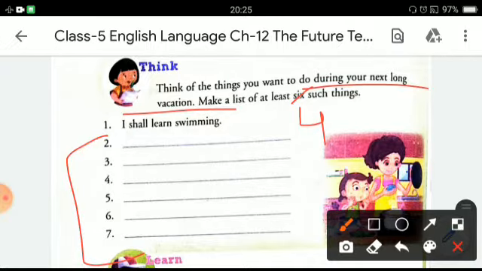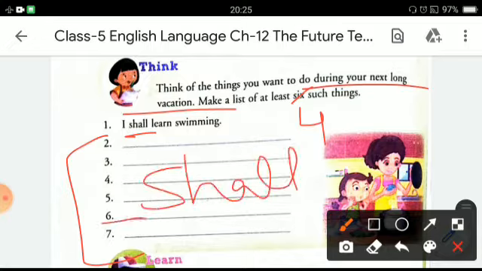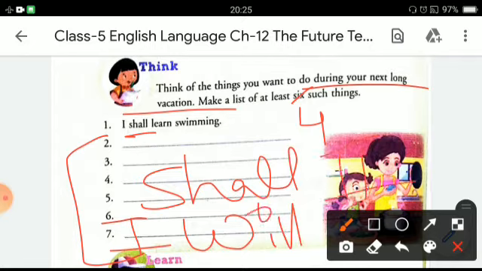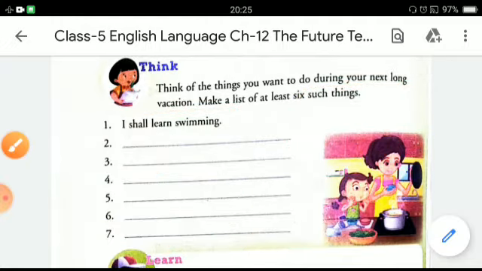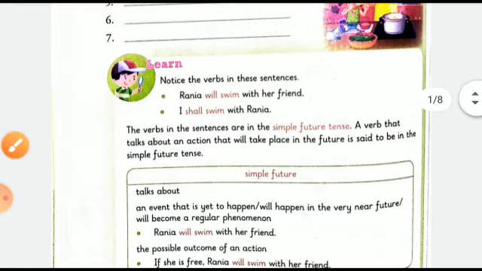The first example is given to you: I shall learn swimming, and the rest of the sentences you have to make on your own. And remember, always use shall with first person and use will with second or third person. So in this way you can complete this exercise as your homework. Now let's move on.